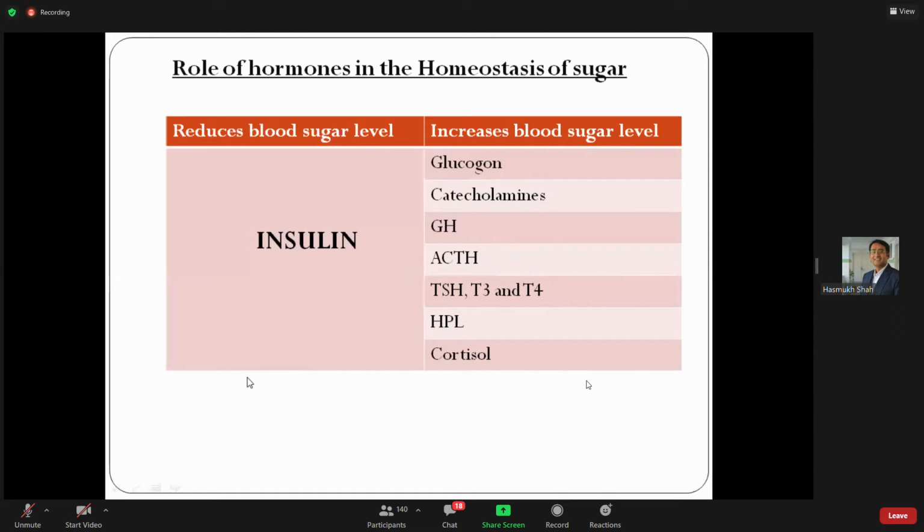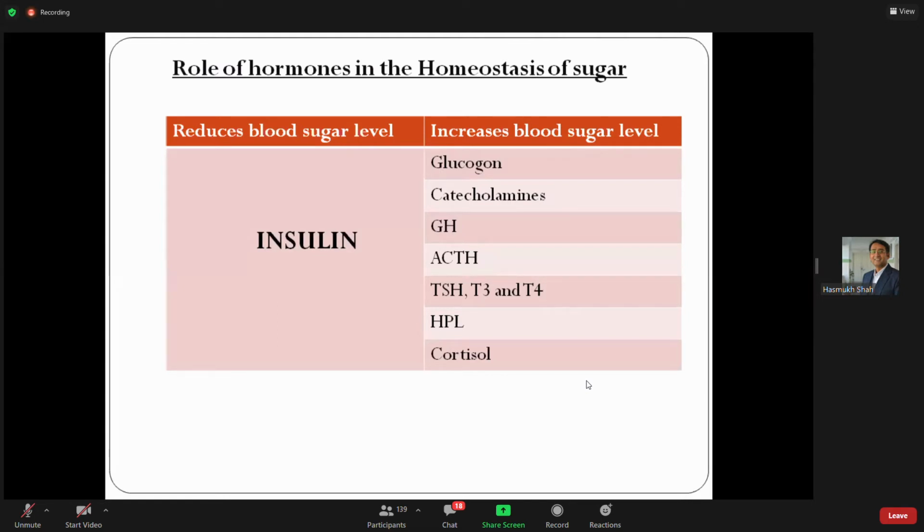Now, hope you all know these things, the functions of insulin as well as a few other hormones. In our body, insulin is the hormone responsible for the reduction of blood sugar level. At the same time, other hormones, for example glucagon, catecholamines, growth hormone, ACTH (adrenocorticotropic hormone), TSH (thyroid stimulating hormone), T3 and T4 (thyroxine), HPL (human placental lactogen), and cortisol, these are hormones which increase blood sugar level.